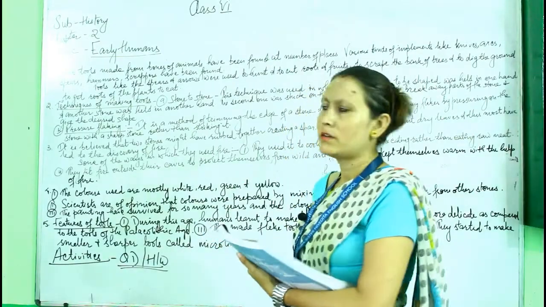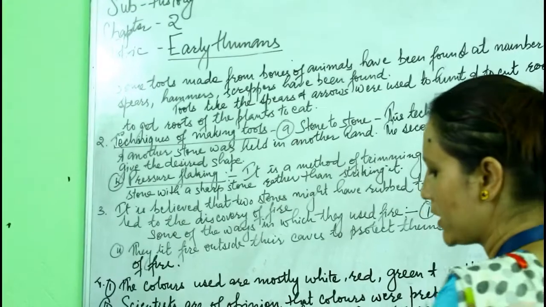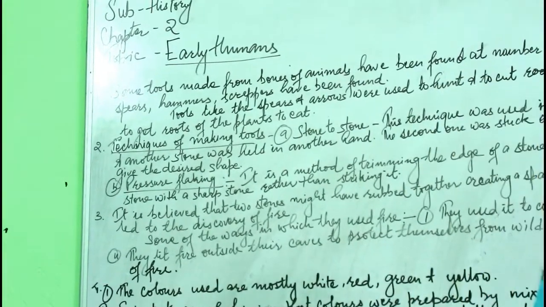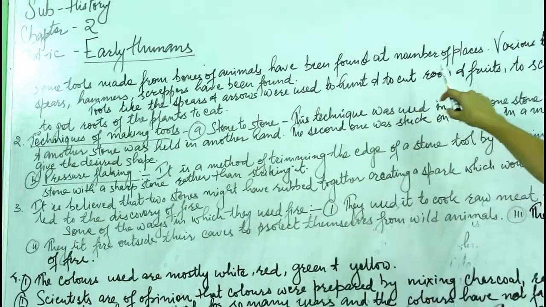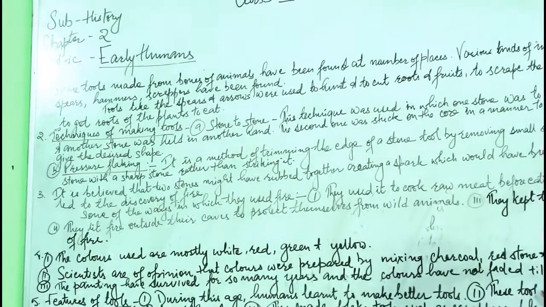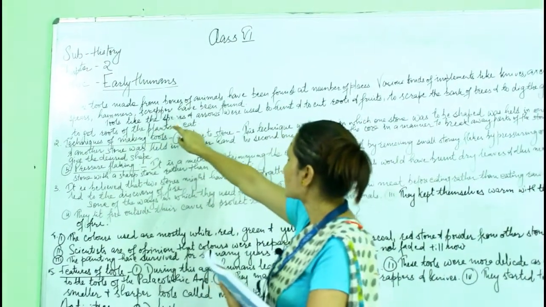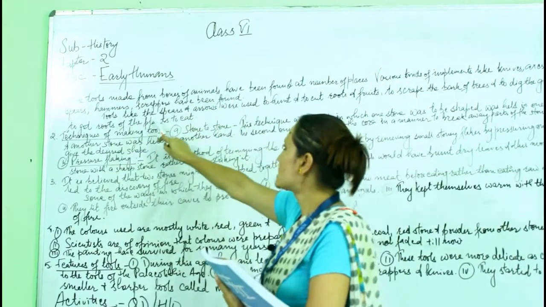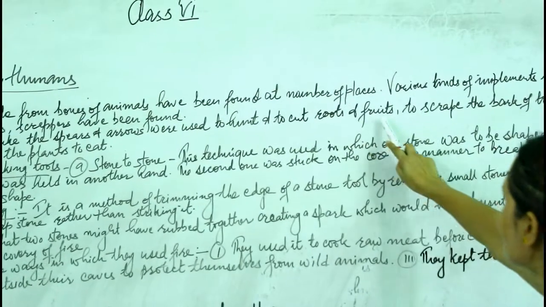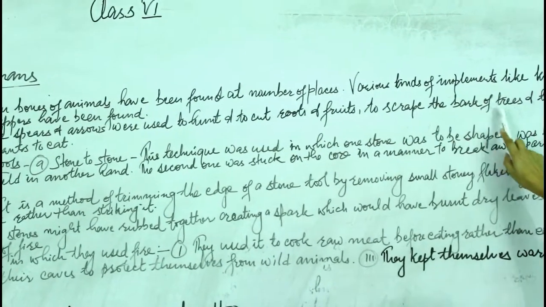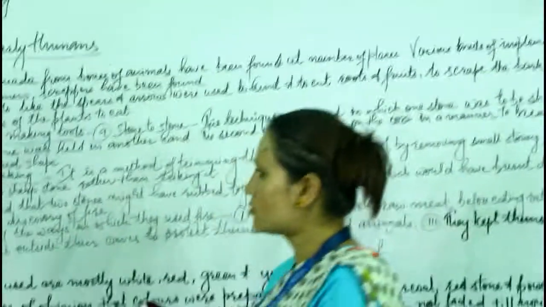Question number E, long questions. Number 1, what type of tools were used by early humans? What were these tools used for? Some tools made from the bones of animals have been found at number of places. Various kinds of implements like knives, axes, spears, hammers, scrapers have been found. Tools like spears and arrows were used to hunt and to cut roots and fruits, to scrap the bark of trees and to dig the ground to get roots of the plants to eat.